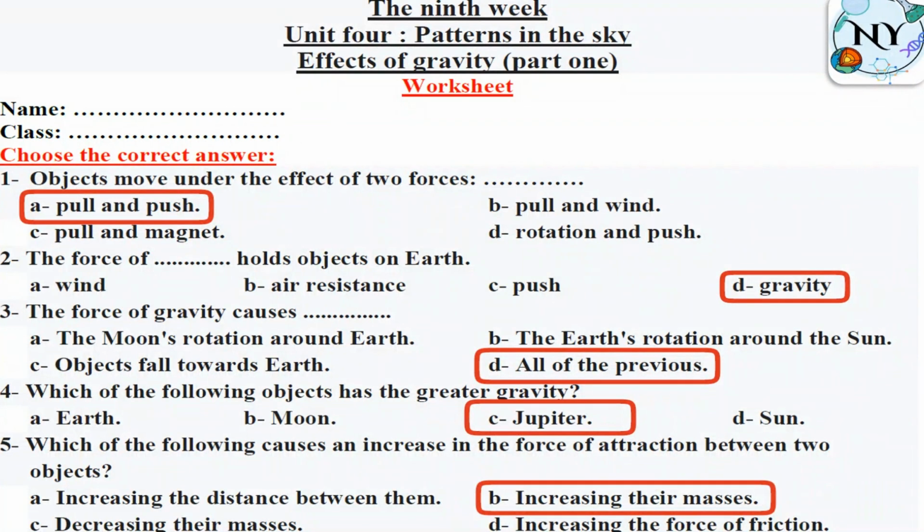Number 5, which of the following causes an increase in the force of attraction between two objects? Here he asking about in which time attraction force increases, which means the gravity increases. Gravity increases when mass increases also, as we said before about the factors that affect on gravity, which is mass.